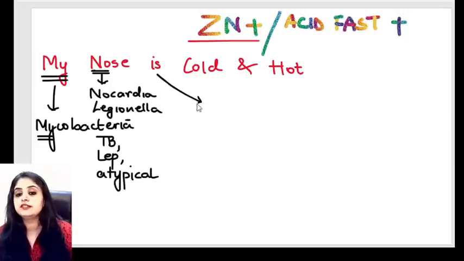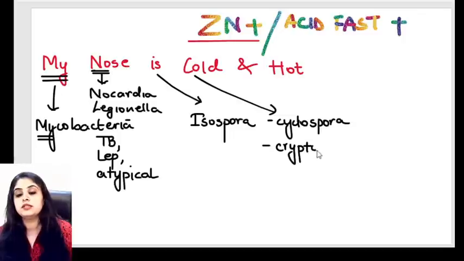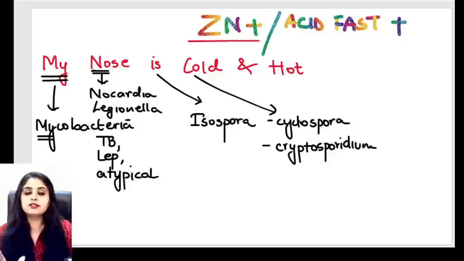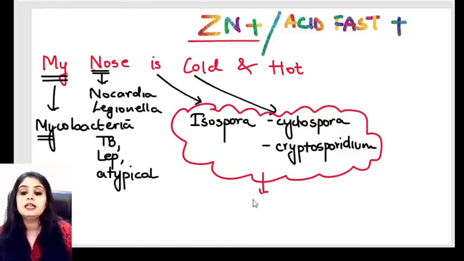Then I for isospora, C for cyclospora, and one more C, cryptosporidium. For those who have not read parasitology, nothing to worry. Isospora, cyclospora, and cryptosporidium are members of the coccidian parasites.